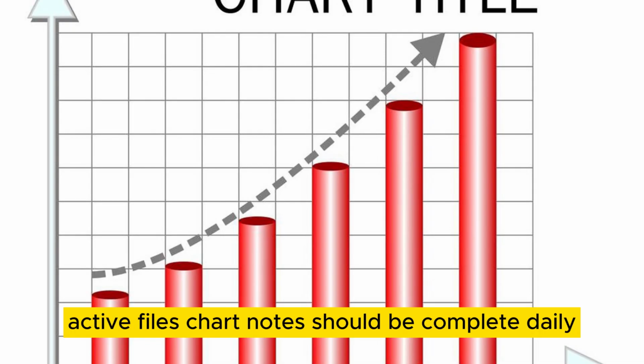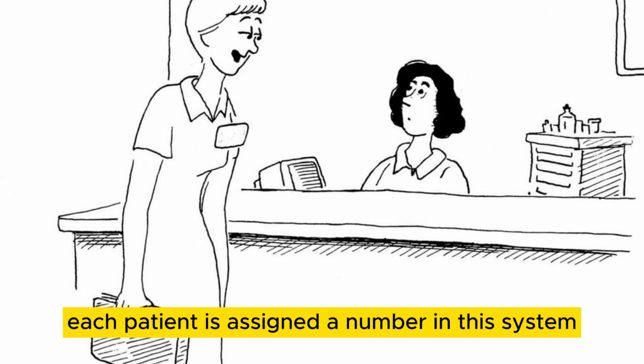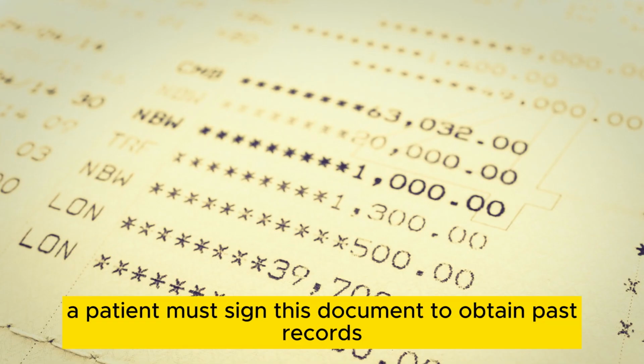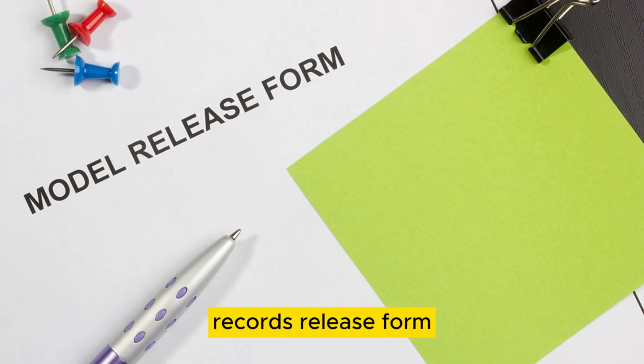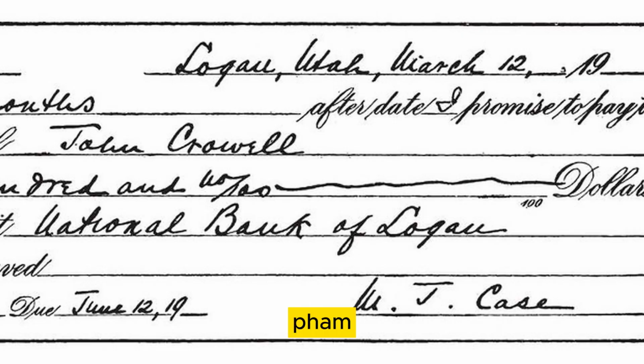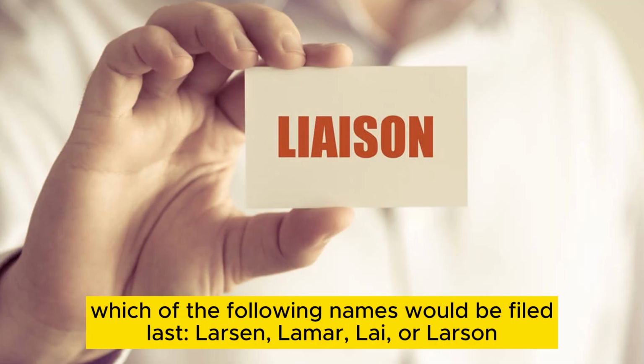Chart notes should be completed daily. Each patient is assigned a number in this system. Numerical filing. A patient must sign this document to obtain past records. Records release form. Which of the following names would be filed first? Pittman, Phillips, Pham, or Phipps? Pham. Which of the following names would be filed last?